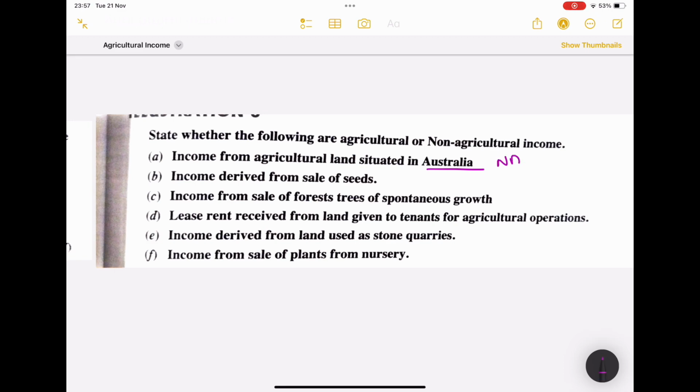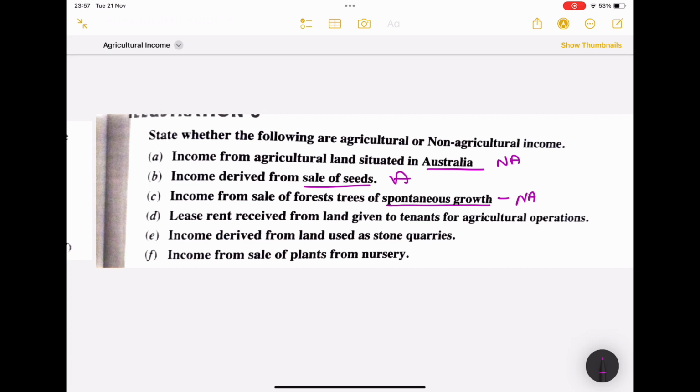Non-agricultural income. Income derived from sale of seeds, agricultural income. Income from sale of forest trees, spontaneous growth, which means self-made trees, so it is a non-agricultural income.